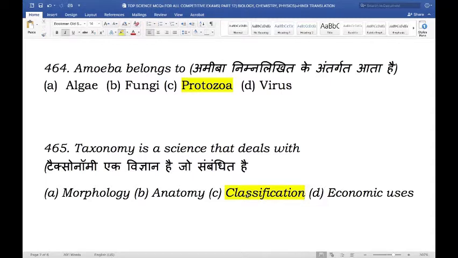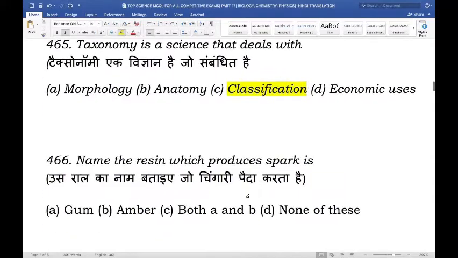In simple words, the definition of taxonomy is the branch of science that deals primarily with the description, identification, nomenclature, and classifications of organisms. It is essential to classify living organisms into different groups and subgroups.